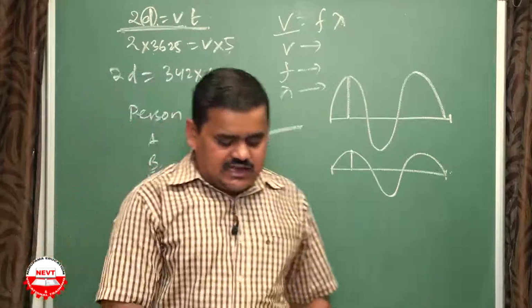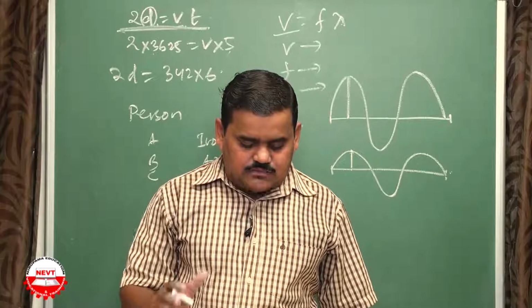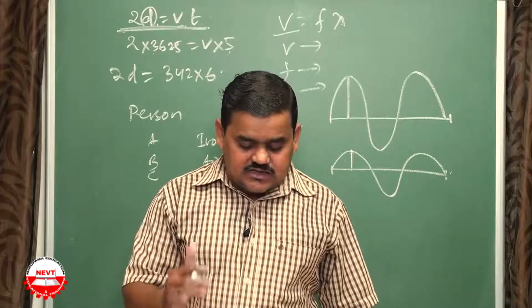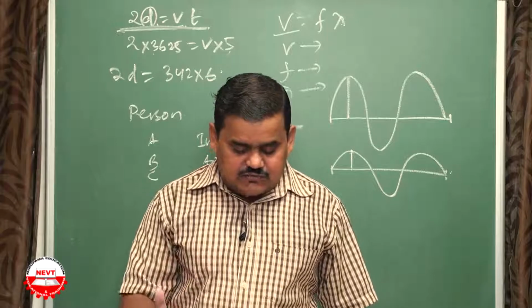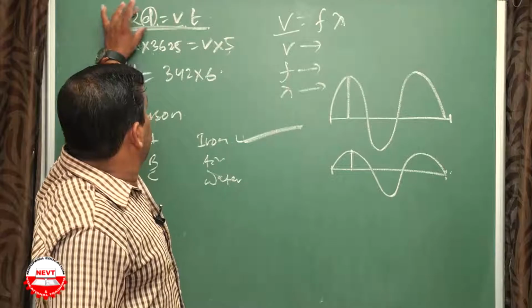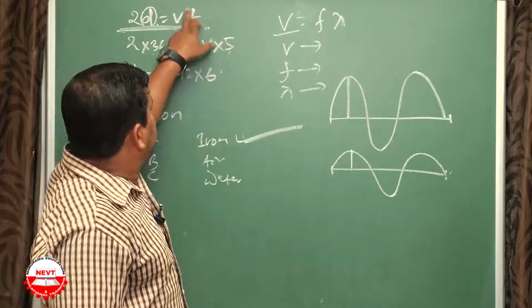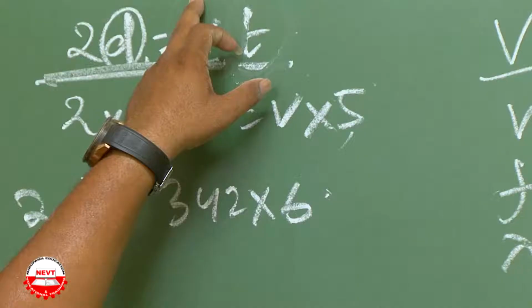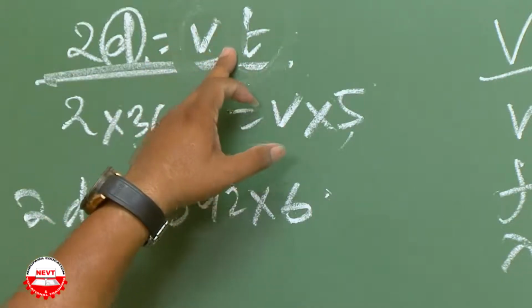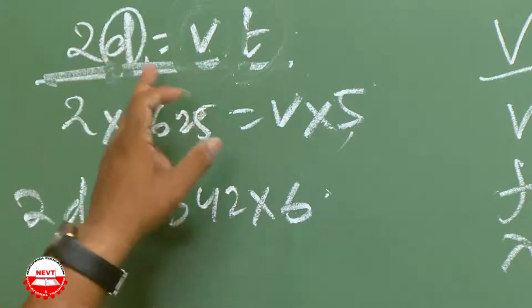Next question. Aditi clapped her hand near a cliff and heard the echo after 4 seconds. What is the distance of the cliff from here if the speed of sound is taken as 346 meters per second? Same method: 2d = vt. Aditi heard the sound after 4 seconds, so t is 4 seconds. v is given as 346. So now you can easily find d. d = v times t by 2.